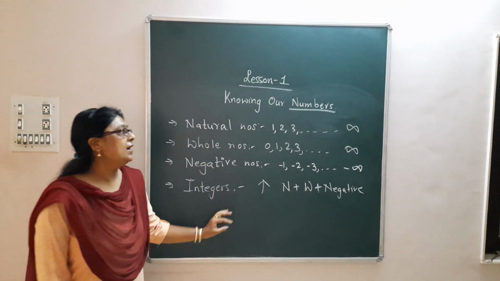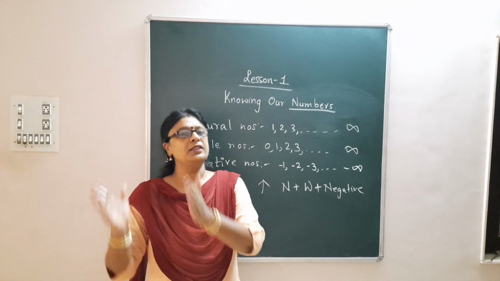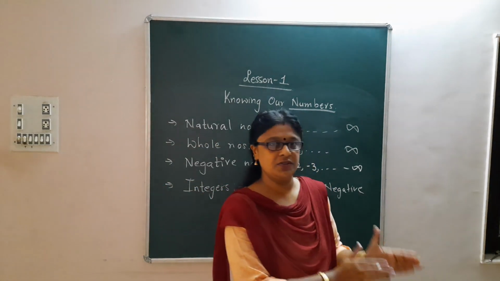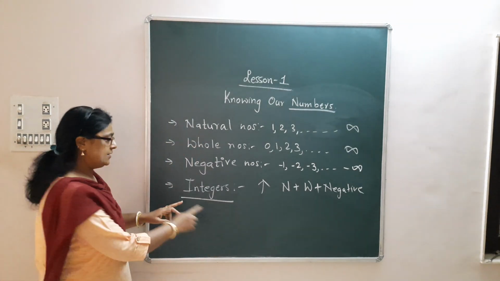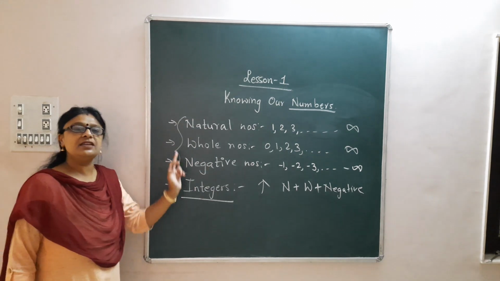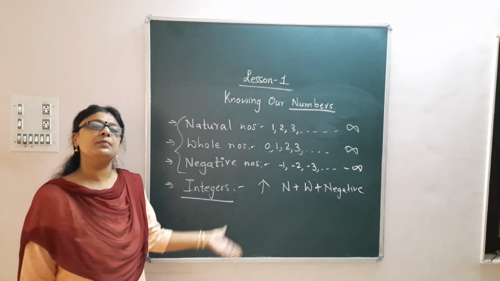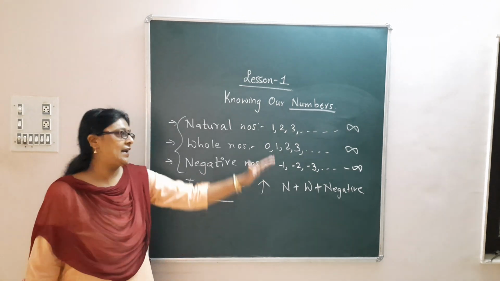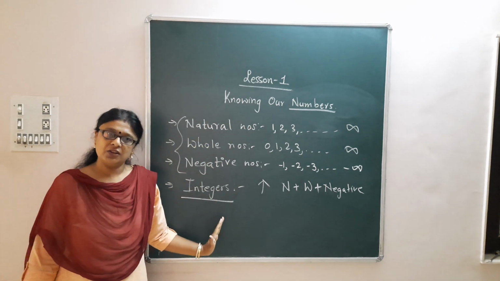So integers means it is the combination of all the negative numbers, 0 and positive numbers. Still we have rational numbers, irrational numbers, real numbers, many more types of number ahead. But at this point of time, I would just like to introduce these 4 kinds of numbers.